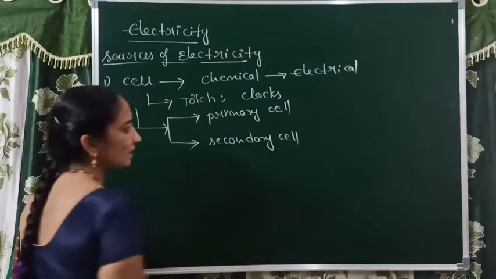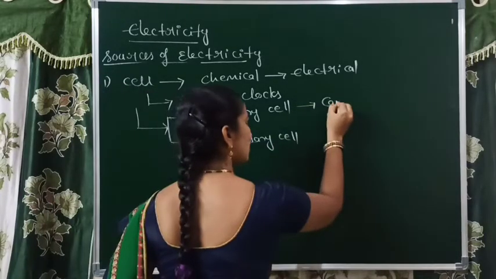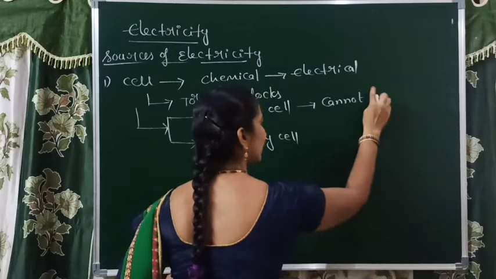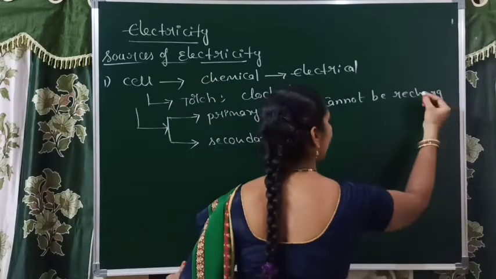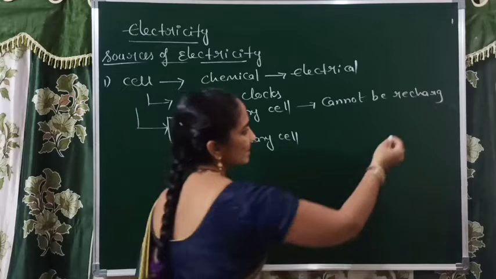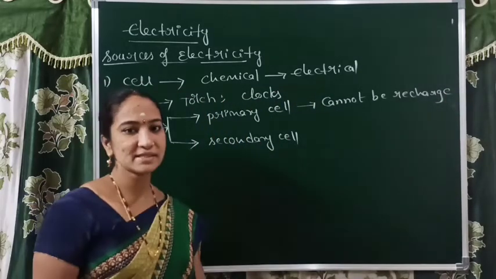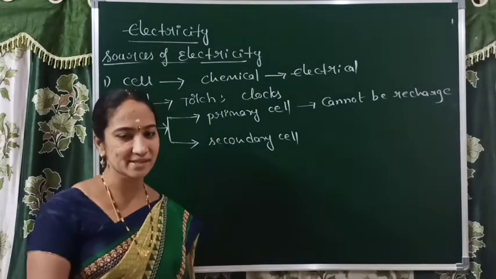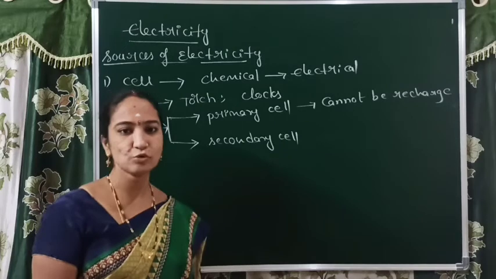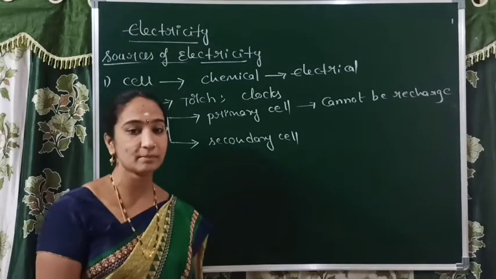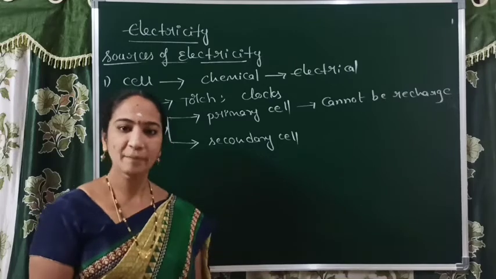Which cells come under primary cells? The cells which cannot be recharged. That means once the chemicals in that cell are used up, the cell becomes dead and it is unable to be used once again. Those cells are called primary cells. Examples are the cells used in wall clocks, TV remotes, some types of toys, and wristwatches. These are all primary cells.